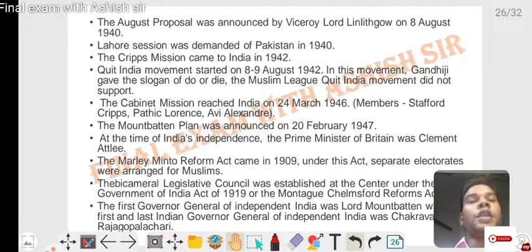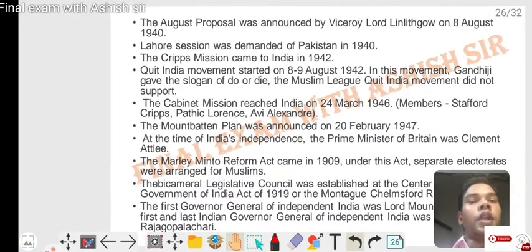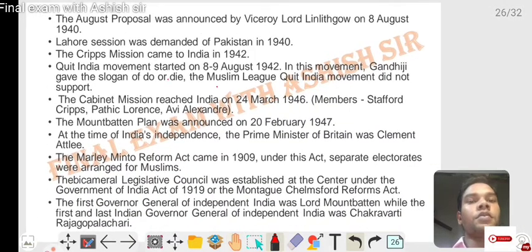The Lahore session demanded Pakistan in 1940. The Cripps Mission came to India in 1942. The Quit India movement started on 9 August 1942. In this movement, Gandhiji gave the slogan of "Do or Die." The Muslim League did not support the Quit India movement.